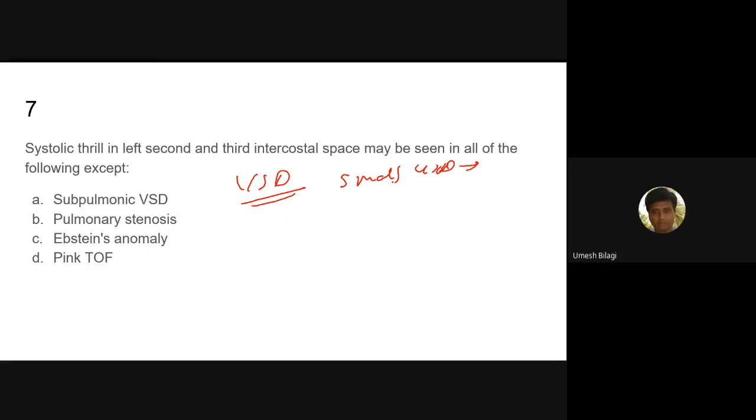So in VSD, you get a pansystolic murmur. Where do you get it? In the tricuspid area, as people call it now. That is the left third and fourth intercostal space. Here he has given second, which means it is coming towards the pulmonary area. Now, for subpulmonic VSD, because the VSD is higher up, we get a murmur with thrill a bit on the upper side. In pulmonary stenosis, what sort of murmur can you get?